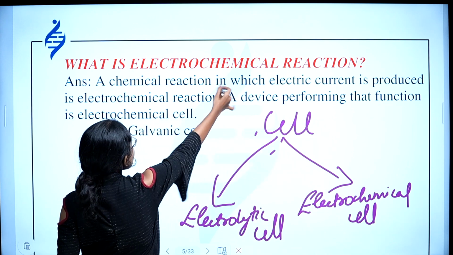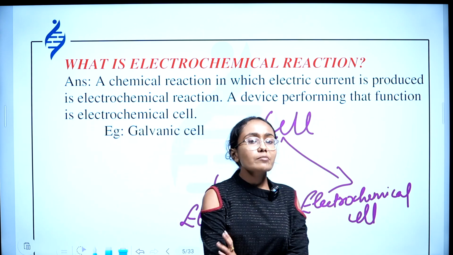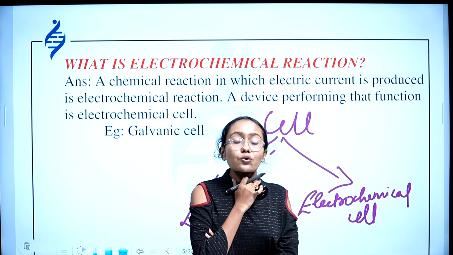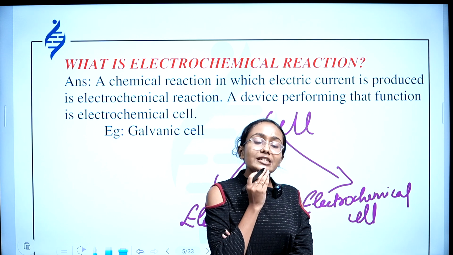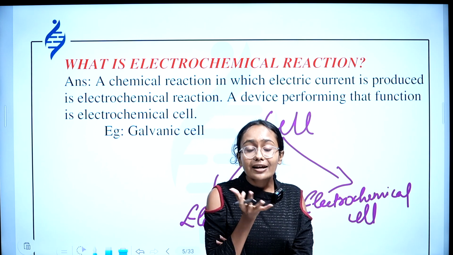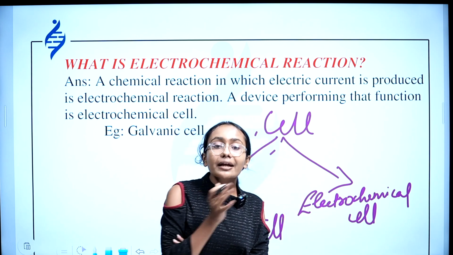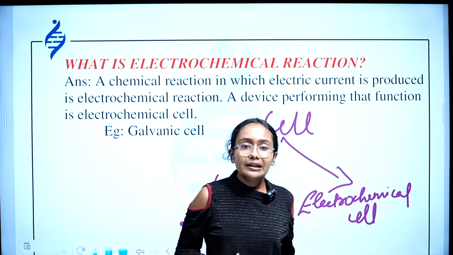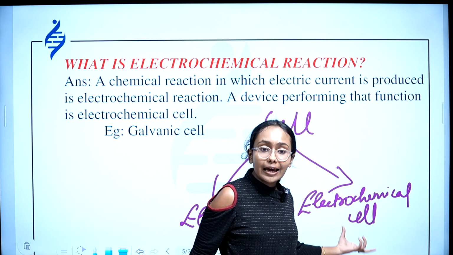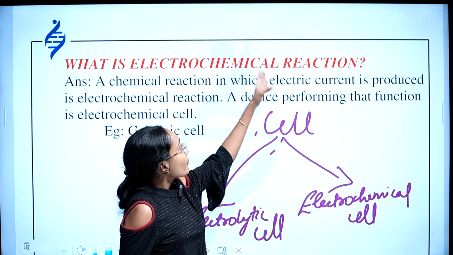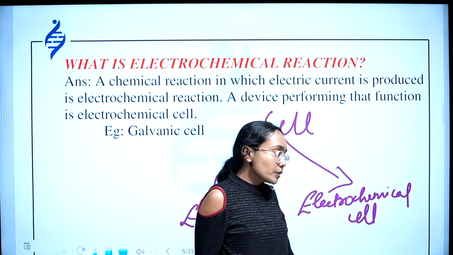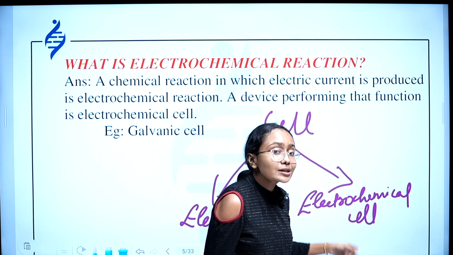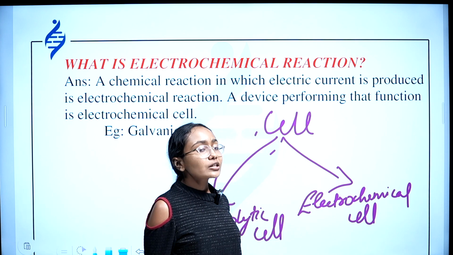Now, tell me, what's an electrochemical reaction? It's a reaction taking place in electrochemical cells. So what is it doing? Electrochemical reaction means it's converting chemical energy to electrical energy. The process of converting chemical energy to electrical energy in an electrochemical cell is called an electrochemical reaction.